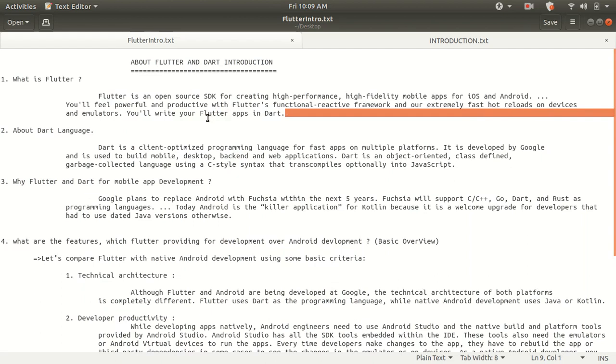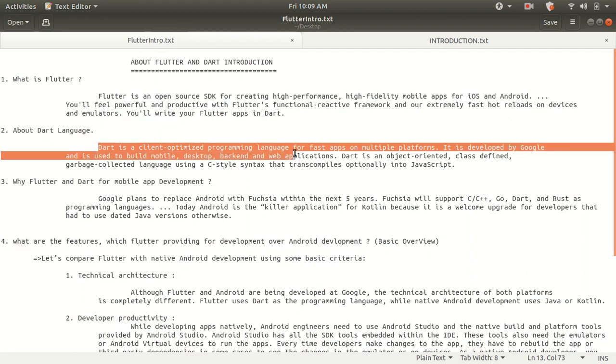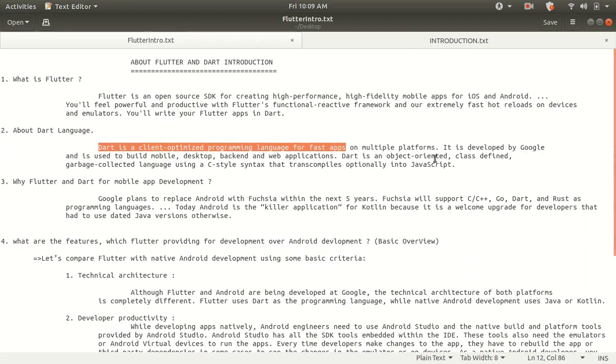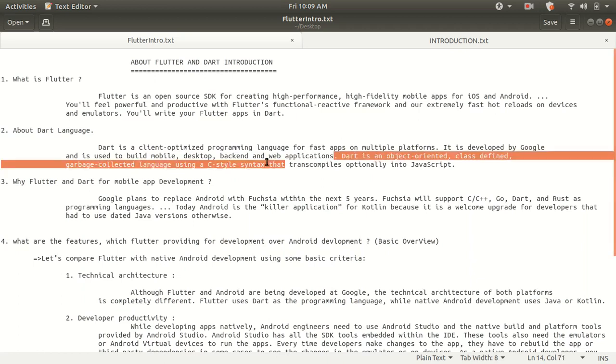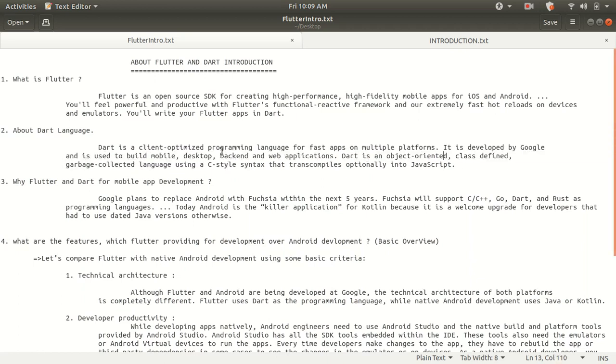You might know that Flutter only uses the Dart programming language. What is the Dart programming language? Who developed it? Let's first learn what the Dart programming language is. Dart is a client optimized programming language for fast apps on multiple platforms. As you might know, Java is a multi-platform application development programming language, and Dart is also developed by Google. As you can see here, Dart is developed by Google and used to build mobile, desktop, backend and web applications. Java is also used for this kind of purpose, and Dart is that much powerful a language.